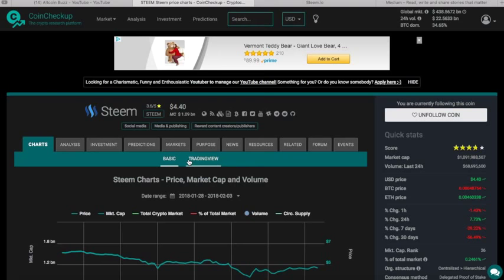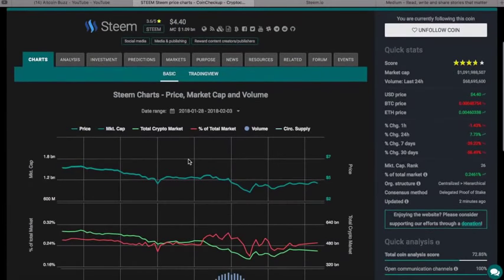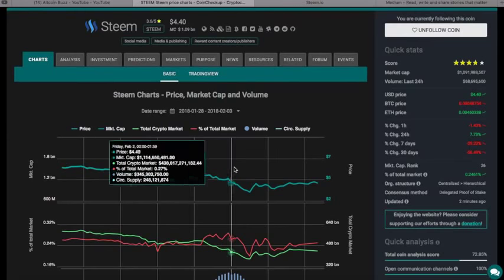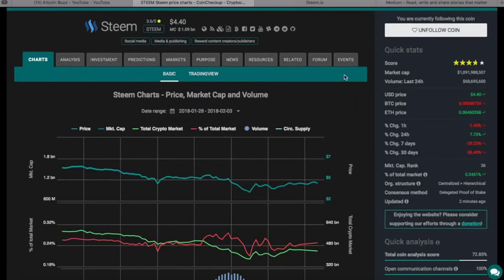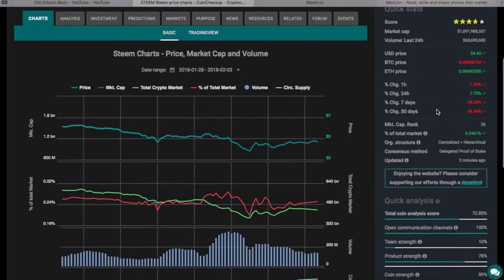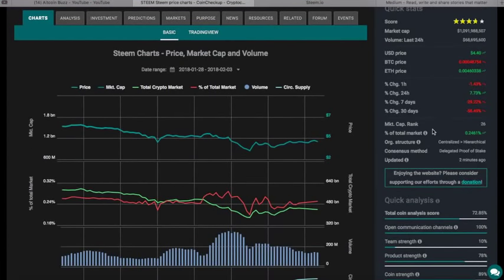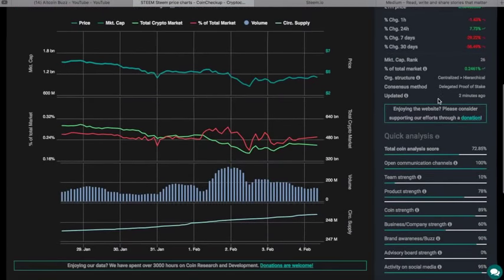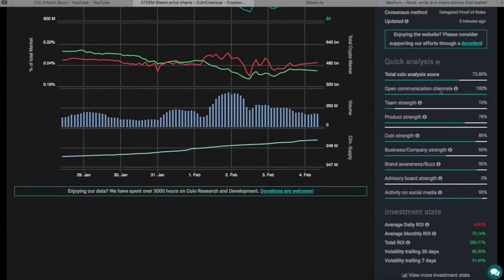What's very nice about Coin Checkup is you have all your analysis in one spot. Let's just real quick go over here to the right. They have quick stats on a lot of metrics over here. We saw these on the overall chart, but I want to go down here and they have this quick analysis. Their analysis score on Steem, 72.8%. They have their methodology for all these categories. Open communication channels, 100. Team strength is down at 10%.